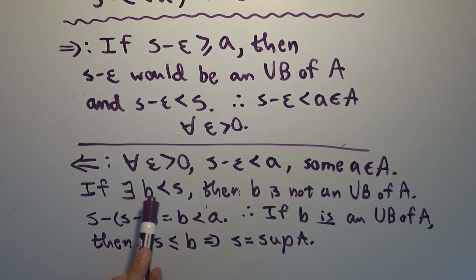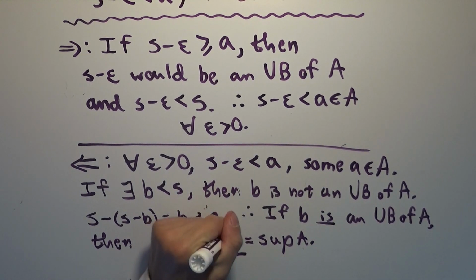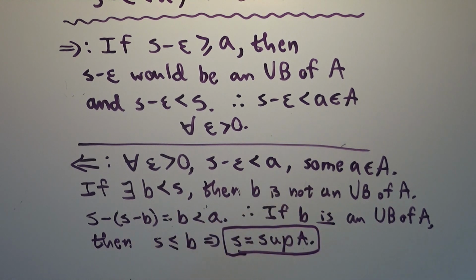Since B was less than S, and we showed that B was less than a, that means any number less than S cannot be an upper bound of this set capital A. Which means if B is an upper bound of A, then it must be greater than or equal to S, because anything less than S is not an upper bound of A. And therefore, if every upper bound of A is greater than or equal to this number S, that means S is, in fact, the least upper bound, or the supremum, of A. So we have shown that to be true. QED, we've shown both directions.